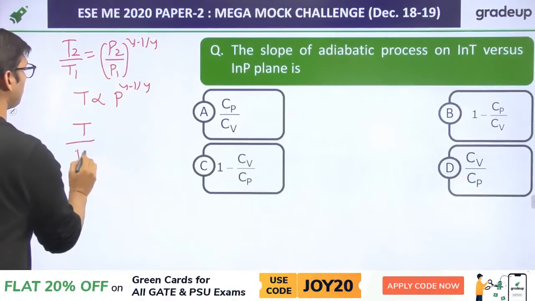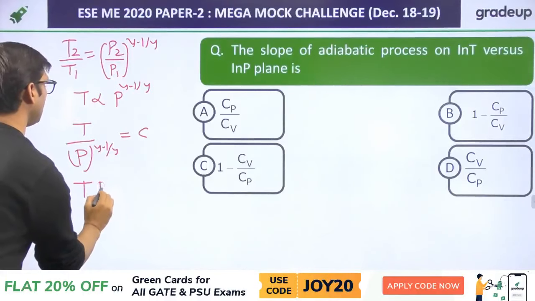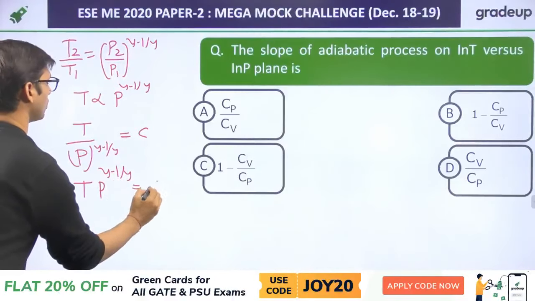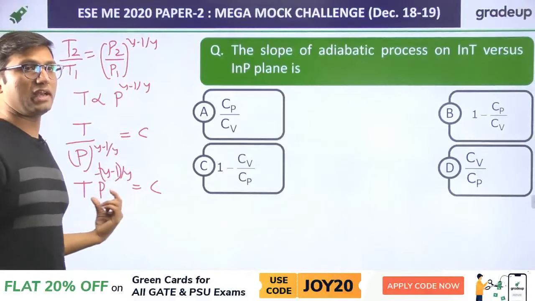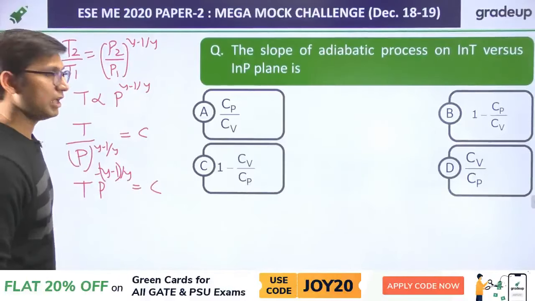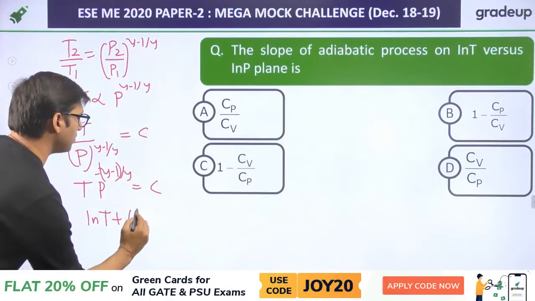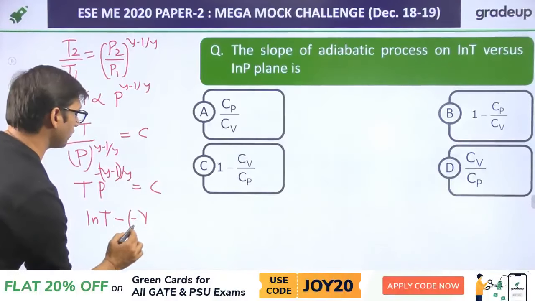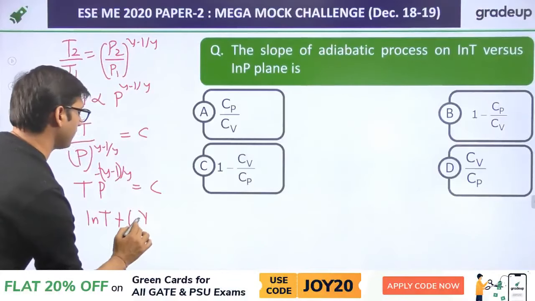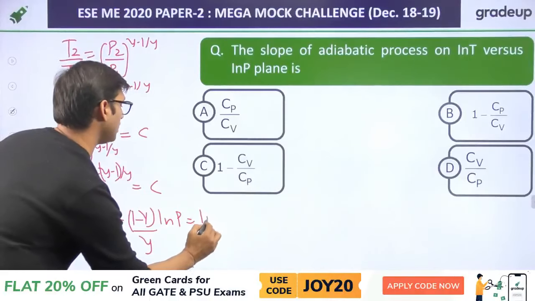or we can say that T times P to the power minus (gamma minus 1) over gamma is equal to a constant. Now if you have to solve this equation, you have to take the log on both sides. If you take the log on both sides, what will you get? Natural log of T plus (1 minus gamma) over gamma times log P is equal to log C.